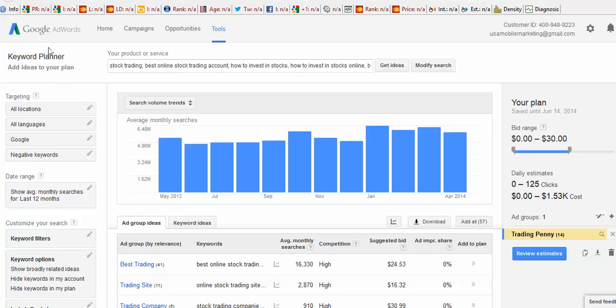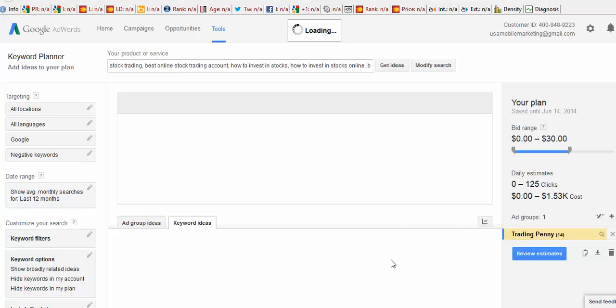When you first go in, what you do is you type in some key phrases like I've done here at the top, and you hit get ideas. Now when it first comes up, they group them by ideas. Okay. Now, but what I'm going to do is I'm going to go to keyword ideas. The ad group ideas, they do that for pay-per-click or paid advertising, so that you'll have some idea of what groups to stay a part of.